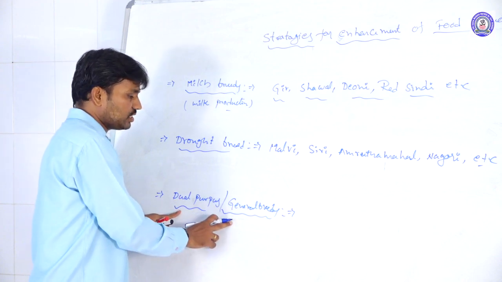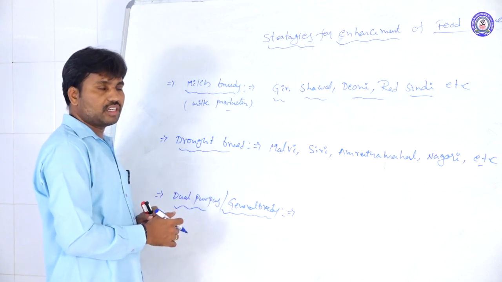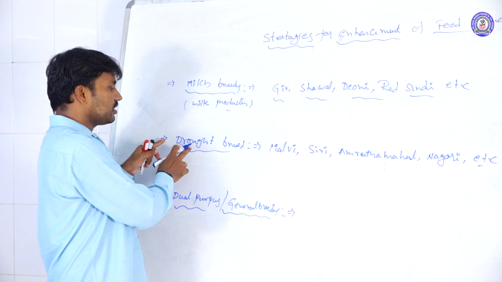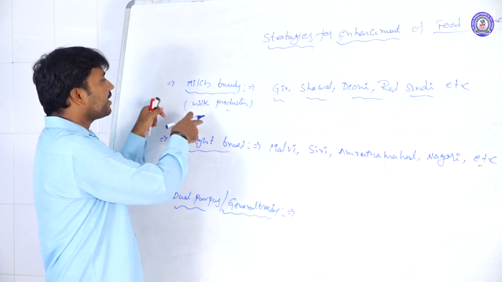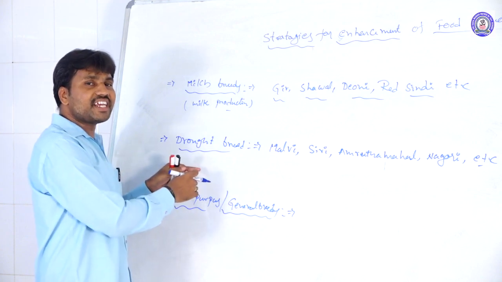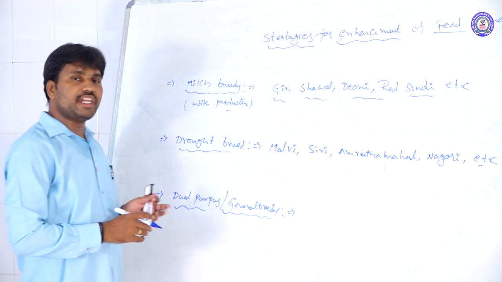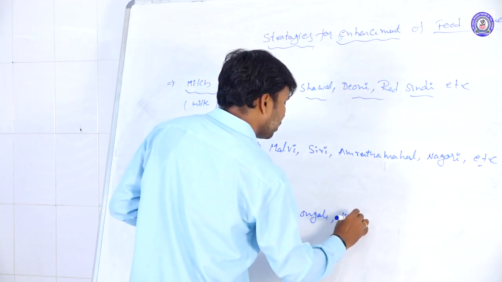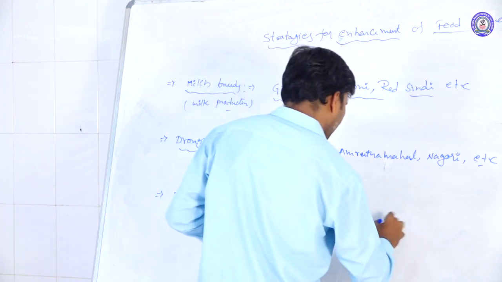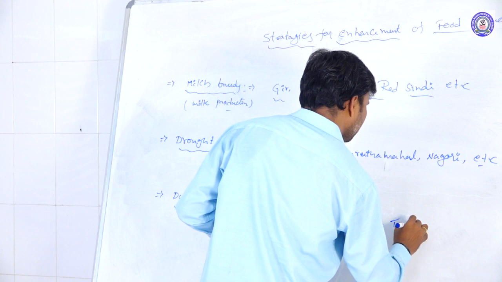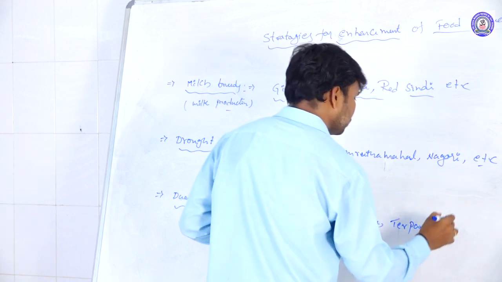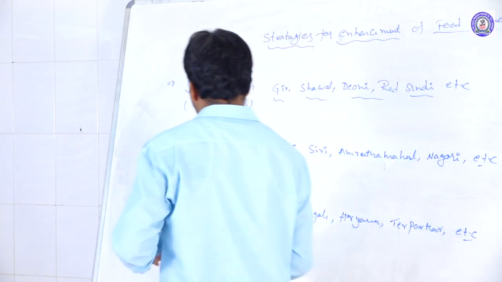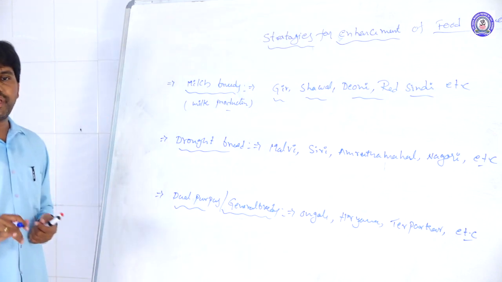Then the dual purpose breeds we are taking, these are also called general breeds. That means these are useful here. Almost all of these are dual purpose. These are useful for agriculture practices and for milk production. These breeds are the Ongole, Haryana, Tarparkar, etc. These come under the dual purpose breeds.